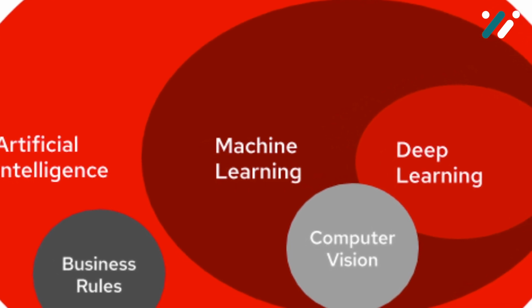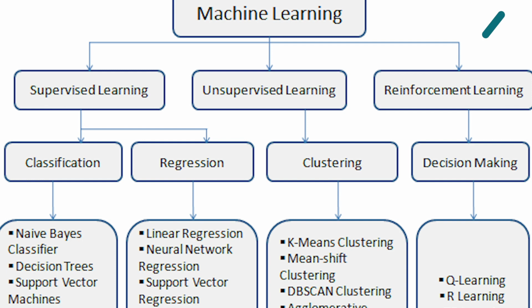So, to sum it up, supervised learning is like learning with a teacher. Unsupervised learning is like self-study. Semi-supervised learning is a blend of both. Reinforcement learning is like learning from trial and error. And deep learning is learning with layers of complexity.